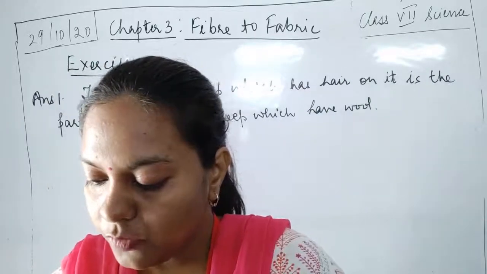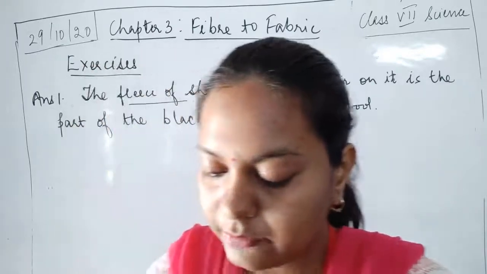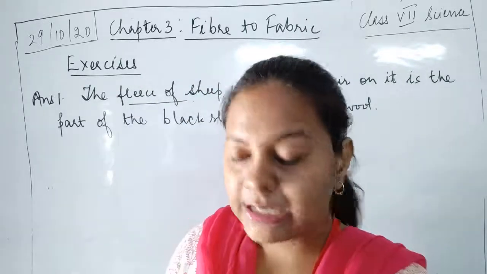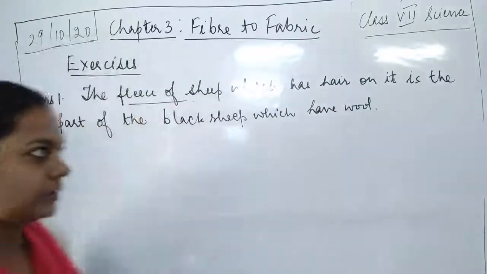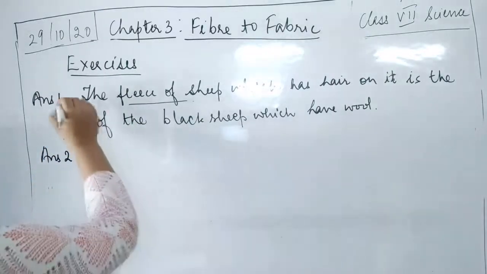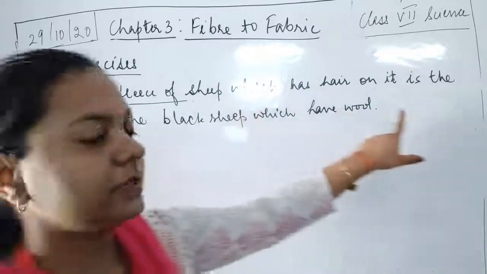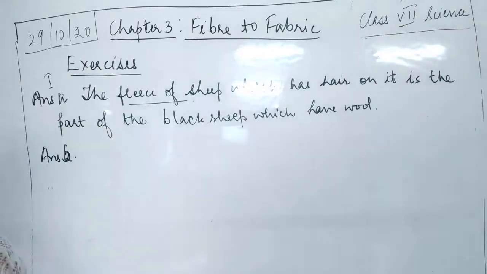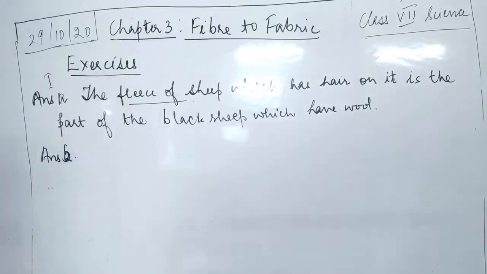The next question is, what is meant by the white fleece of the lamb? The white fleece of the lamb means the skin of the sheep had very soft hair which was white in color. So what is the answer for the second question? The answer is in parts A and B for the first question. The first part, the fleece of the sheep which had black colored hair, is the answer. Now next is answer B: what is meant by the white fleece of the lamb?